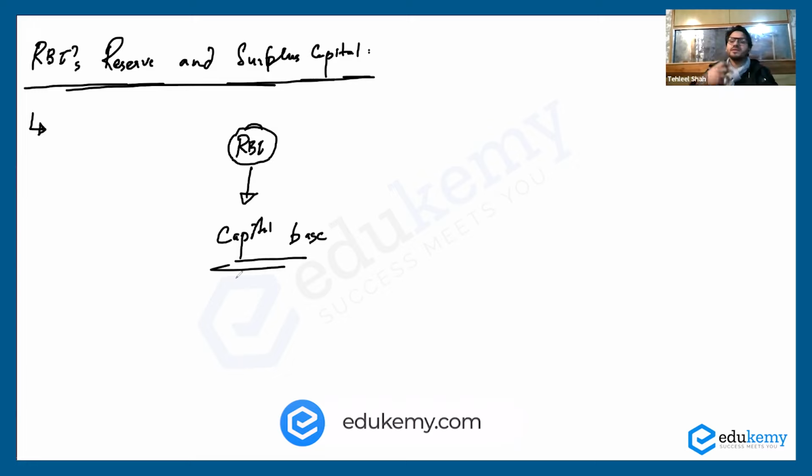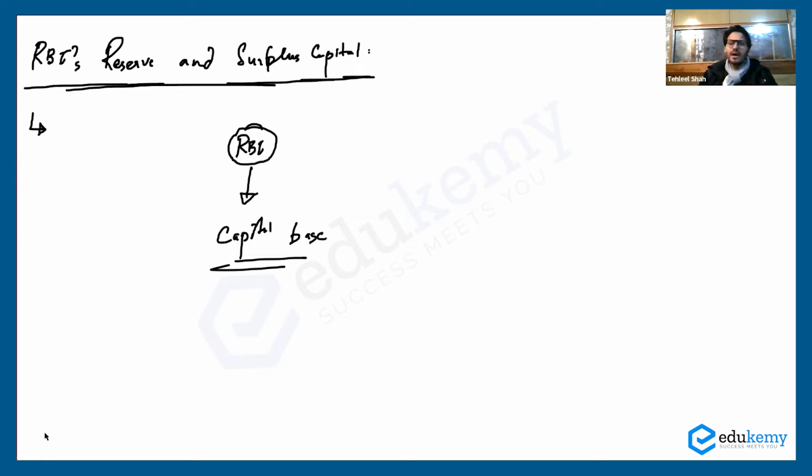Why? Because it is the regulator of the entire banking sector, it is the supervisor of the entire banking sector, and it monitors the entire payment systems in the country. If the Reserve Bank of India is at the apex, at the top, there must be a very strong base of that apex authority which can make the central bank the leader, having a strong capital base, able to regulate the entire economic system.